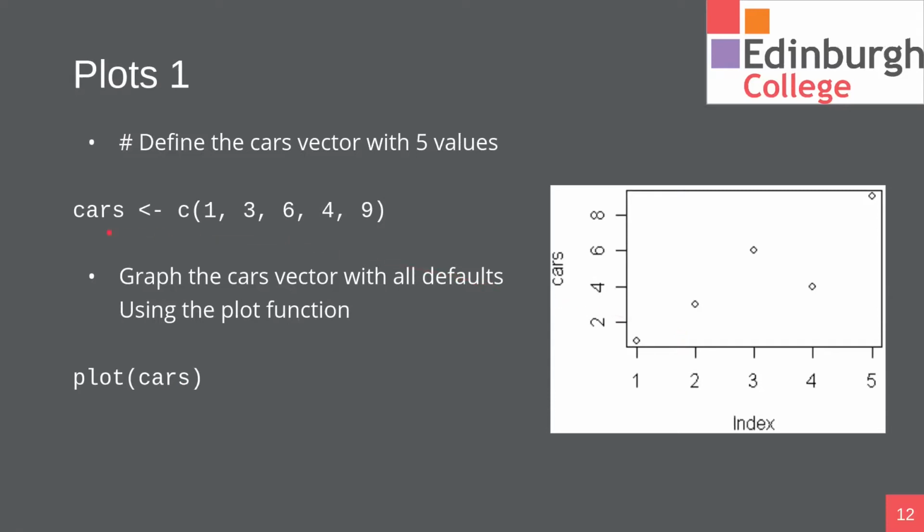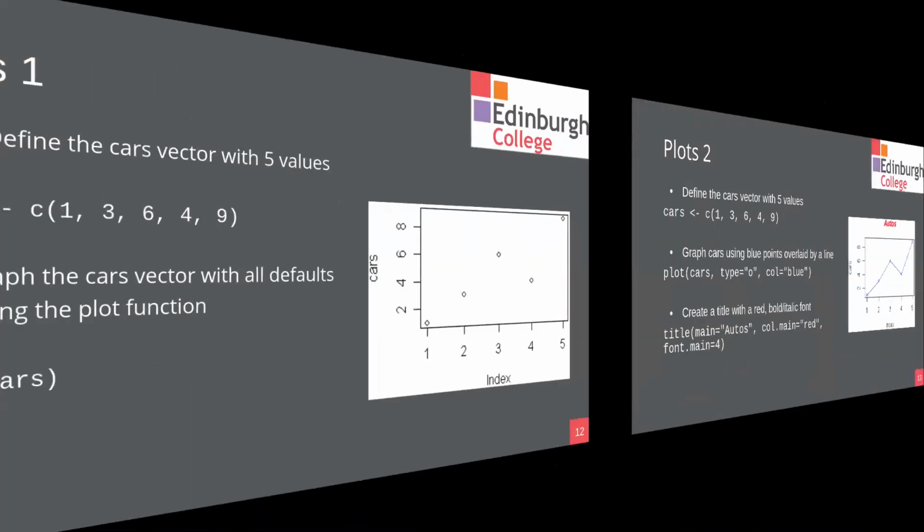So if we had a vector called cars that we created with the concatenate function with these numbers in it, we could simply run the plot function and pass in this variable here, and R would be able to plot that there. Now that's not a particularly exciting graph there, so let's move on to more plots.